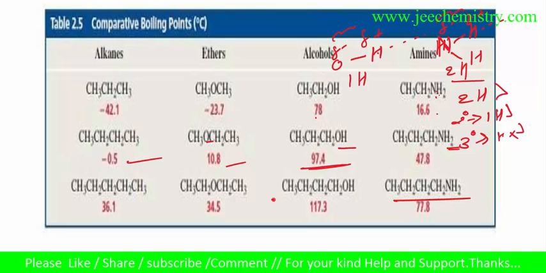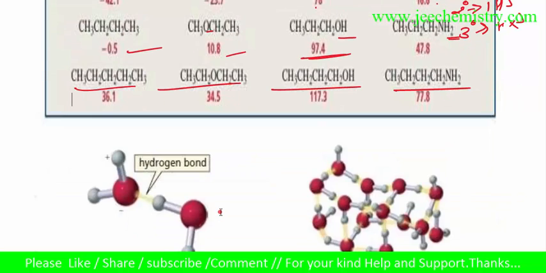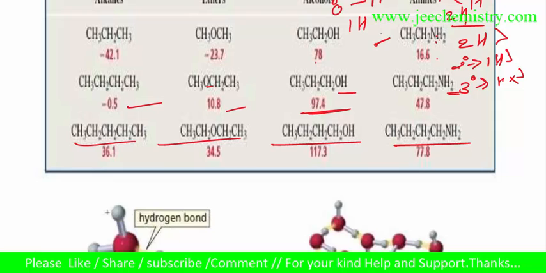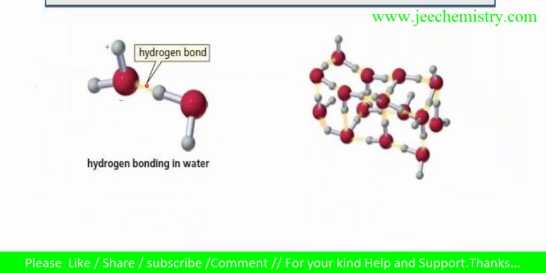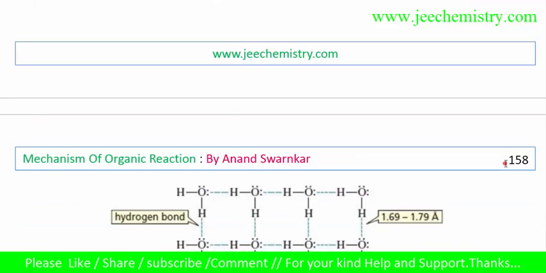Also, the same molecular formula means same molecular weight compounds. So in this way we can compare the dipole moment. In this case you need to remember the hydrogens. This is where students are generally confused. There is hydrogen bonding, so attractions increase. When a lot of groups are in the hydrogen bonding, the attractions increase, van der Waals forces increase, surface area increases, van der Waals forces increase, attractions increase, hydrogen bonding, so the boiling point increases. So in this way we can explain the increase in hydrogen bonding.